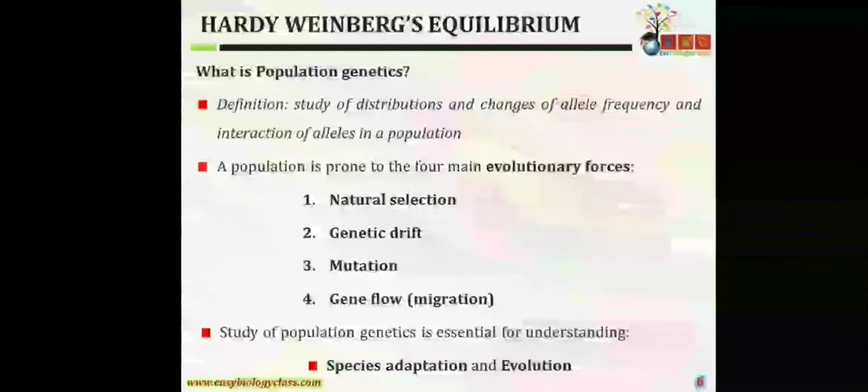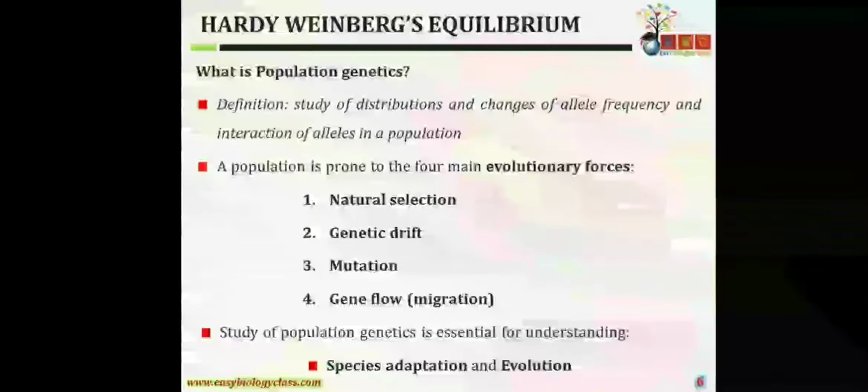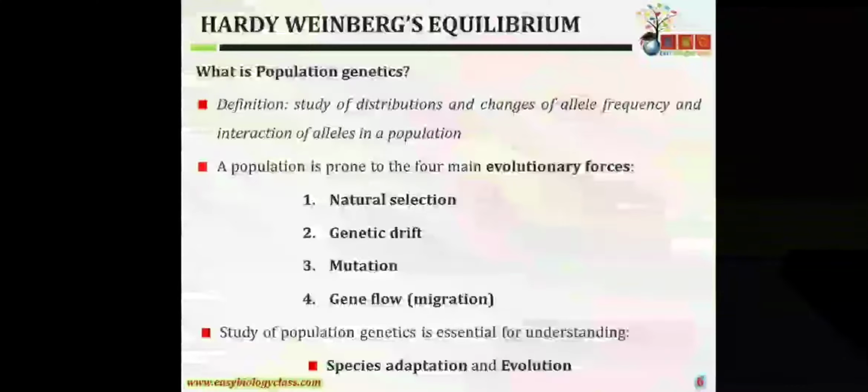Mutation is one of the major evolutionary forces which has shaped the process of evolution and the way we look today. And gene flow has nowadays become an important factor in migration, because people are flying from one country to another and influencing the genetic constitution of that place.